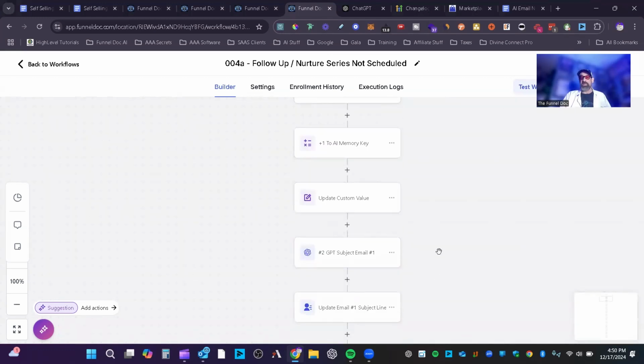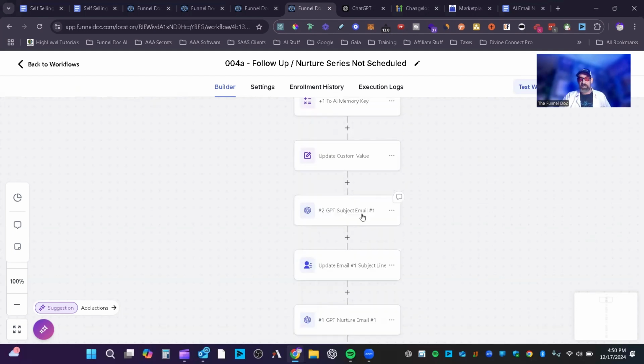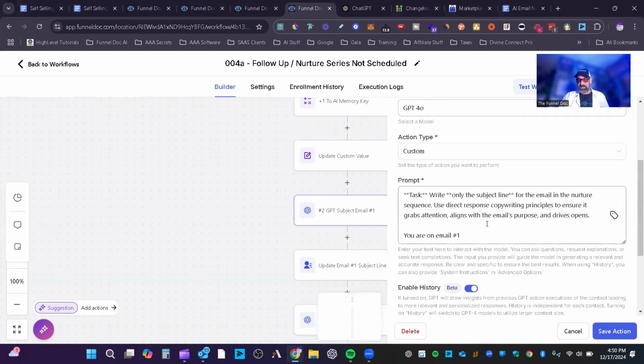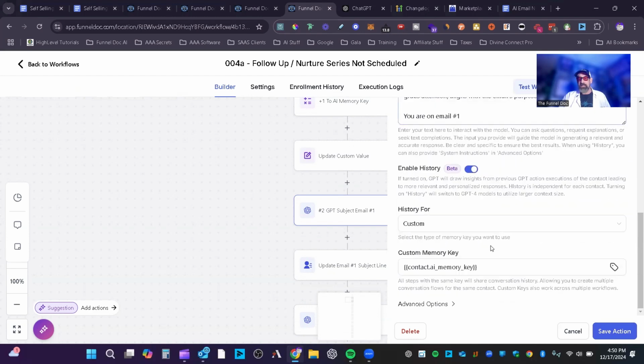Now, here's where the thing is. I needed the AI to not only write the subject line, but to write the email and do them separately because they're 2 separate fields. So the first thing I did is right here, I've got the whole GPT, and you can see we've got the task written right here as well as we're writing it in for what the email is. And then I set up the history here, set to custom.